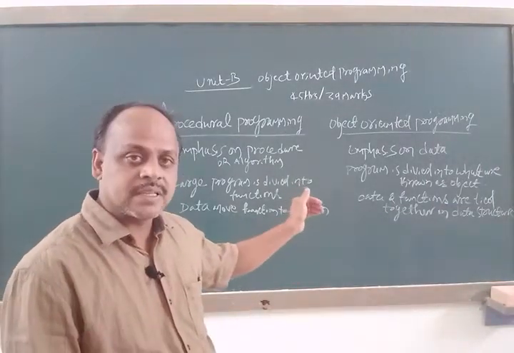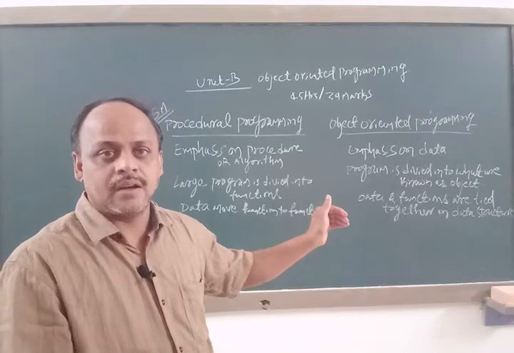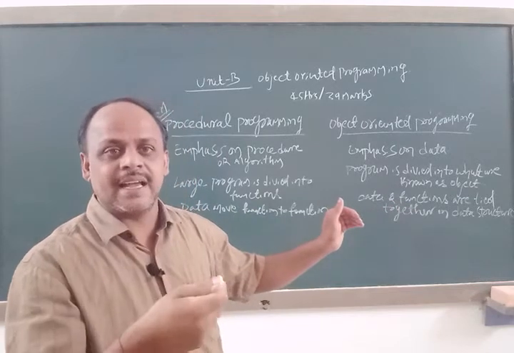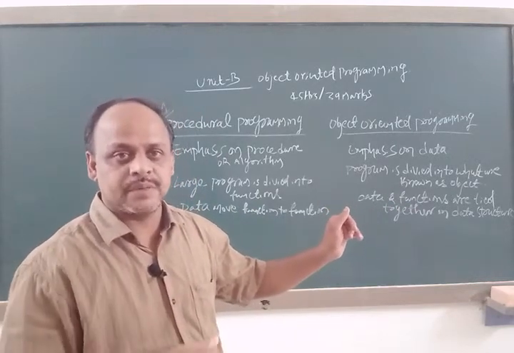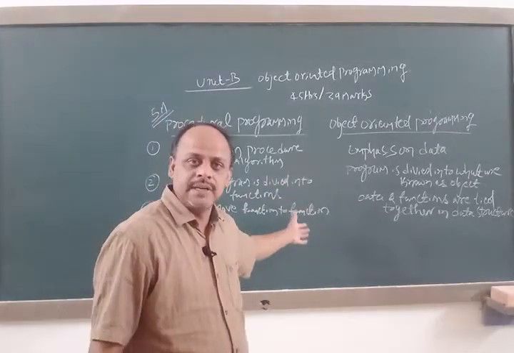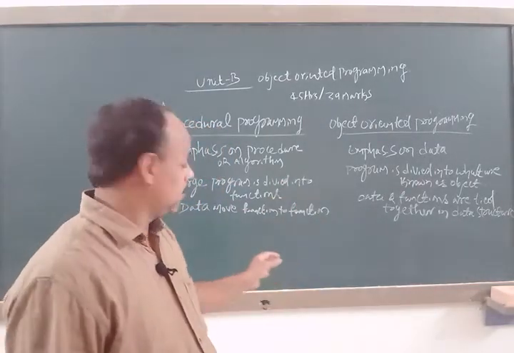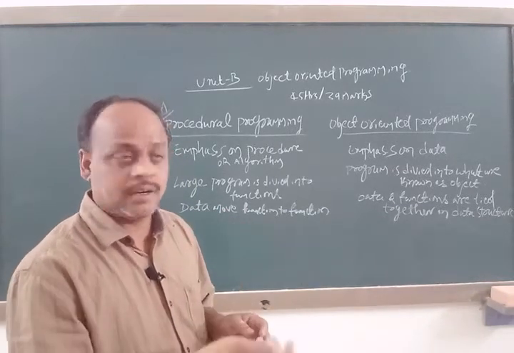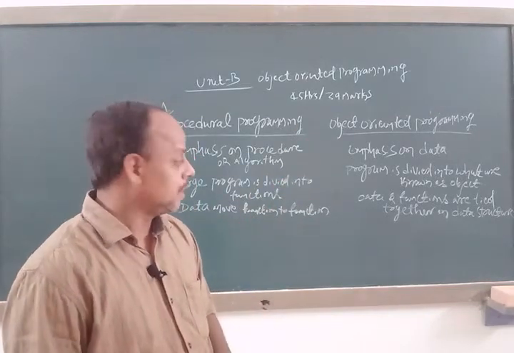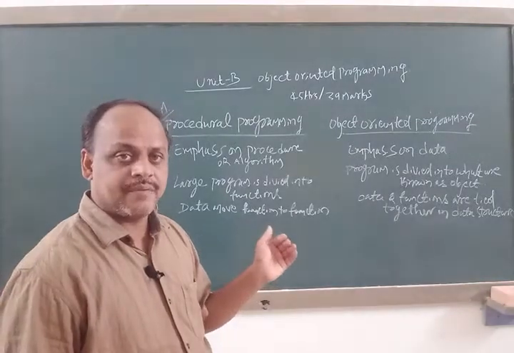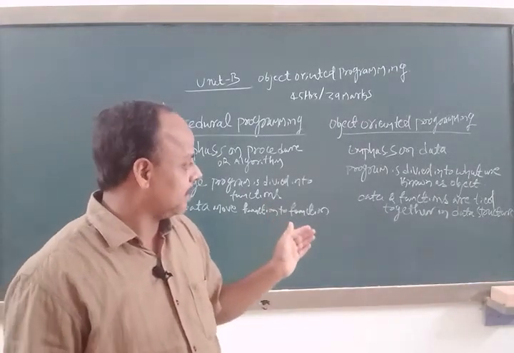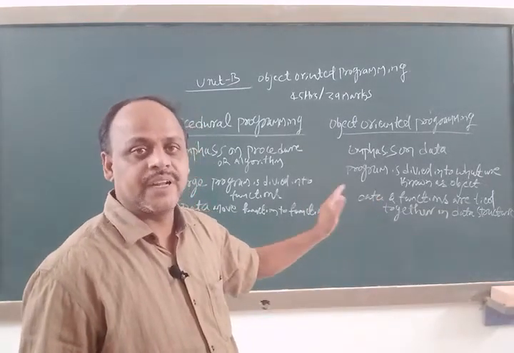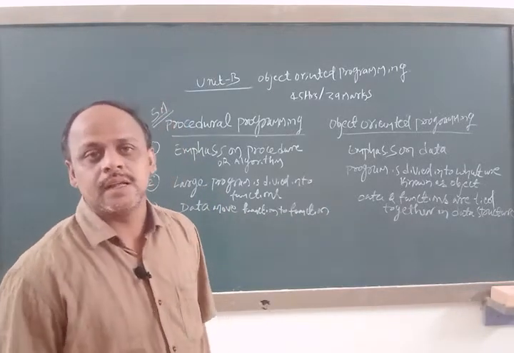Actually, these points will become clear after we discuss what exactly class, object, inheritance, and polymorphism are. Let us just understand what this means. In procedural programming, data is moving freely from function to function, whereas in object oriented programming, data and functions are tied together in some data structure. That's why data movement is not free as compared to procedural programming.